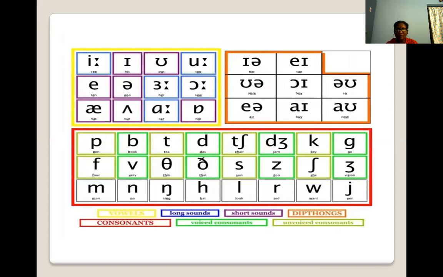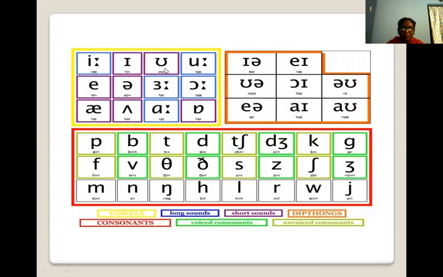You have to take a screenshot or whatever it is. You should keep this chart with you for your whole life. Whenever you take it out, you can check this chart, and you can always find for yourself how a letter is to be pronounced. See how clearly they have given it.